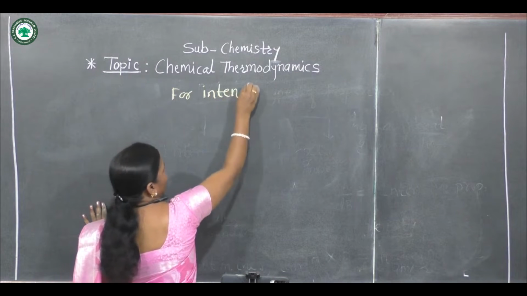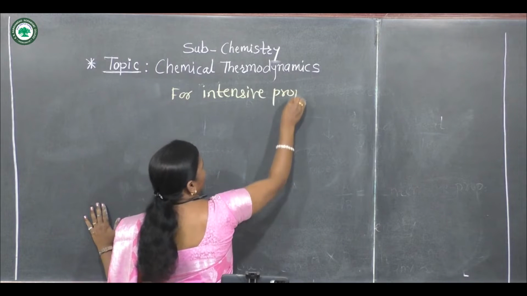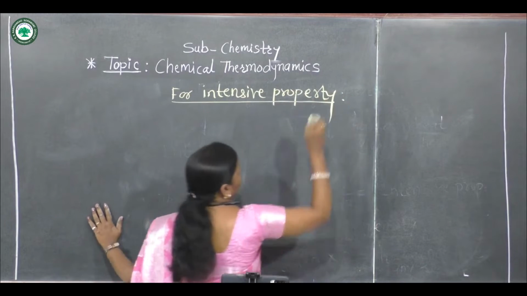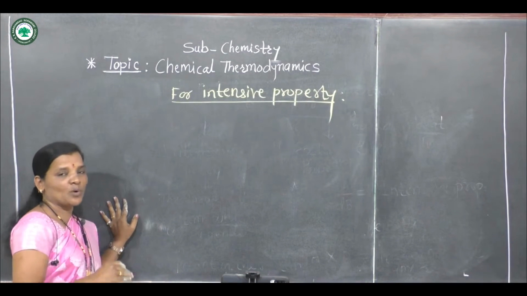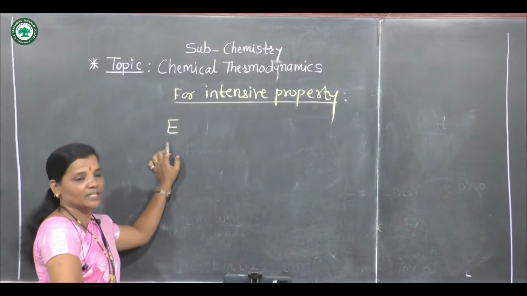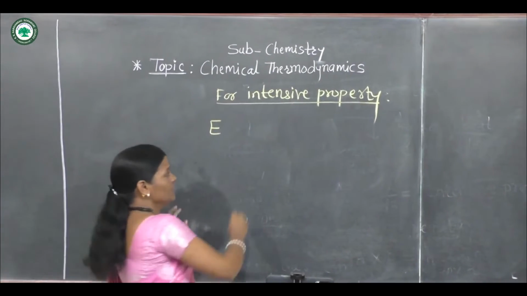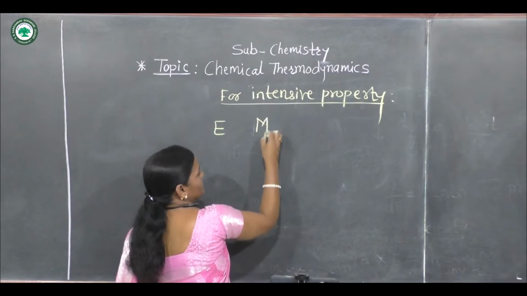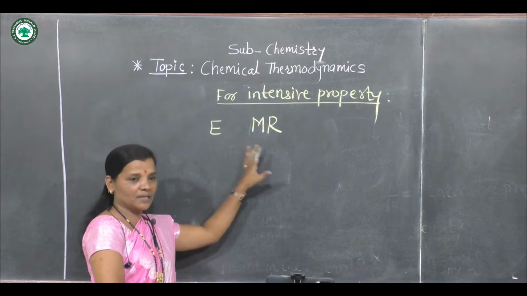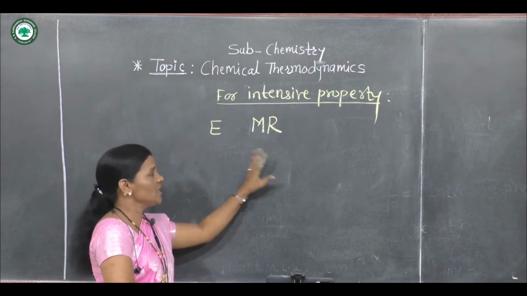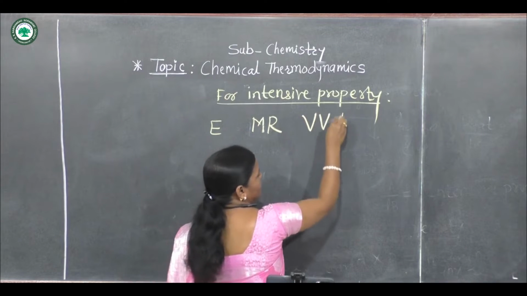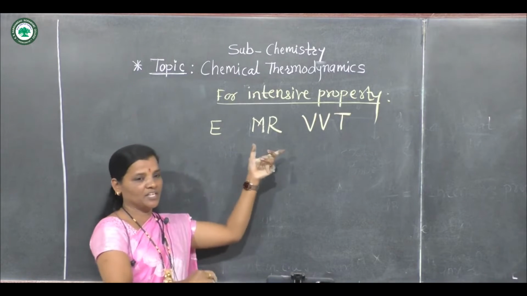For intensive property, let us consider what is that sentence. Engineer Mr. Here I have written only E for Engineer, and MR for Mr., all letters taken as capital letters. Then the name of that engineer is VVT.